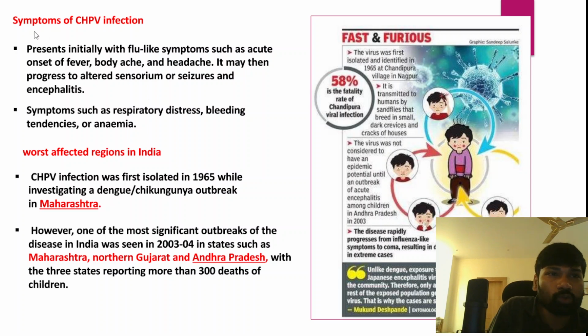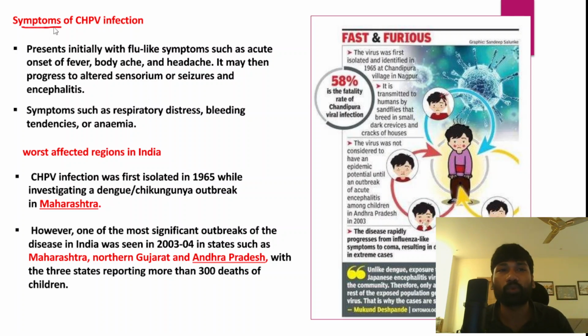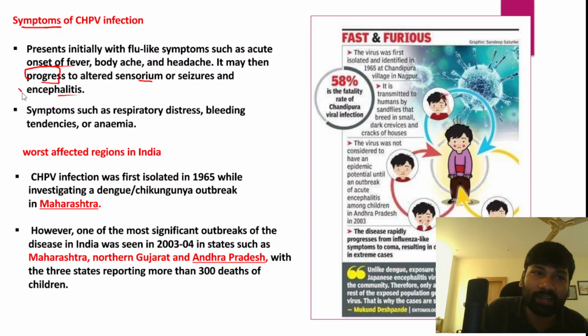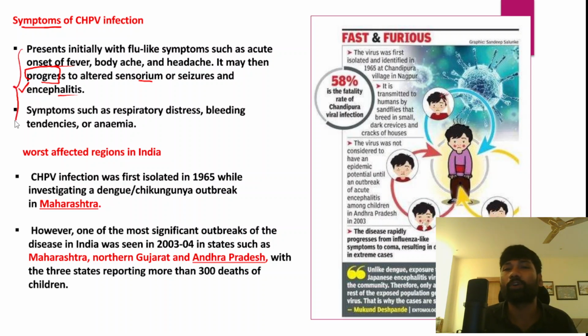However, when we talk about the symptoms of this Chandipura viral infection, there are a number of symptoms such as acute onset of fever, body ache, headache, and it then progresses to altered sensorium or seizures, and even encephalitis. So encephalitis actually means the inflammation of the active tissues of the brain, right? So a number of symptoms can be caused by this particular virus.